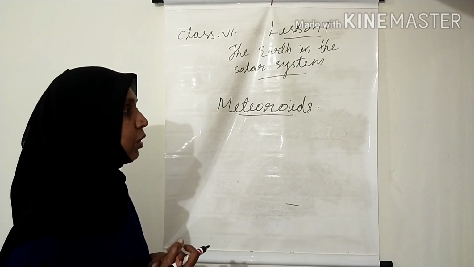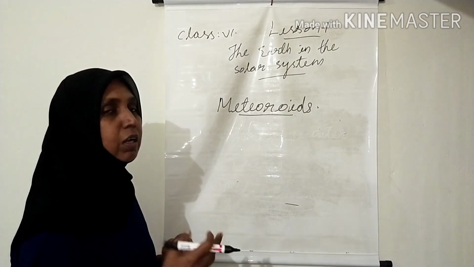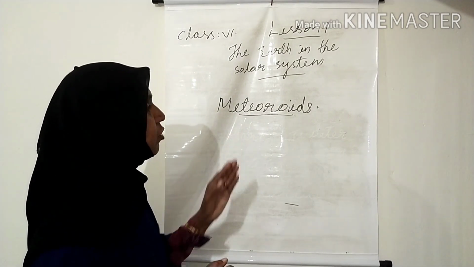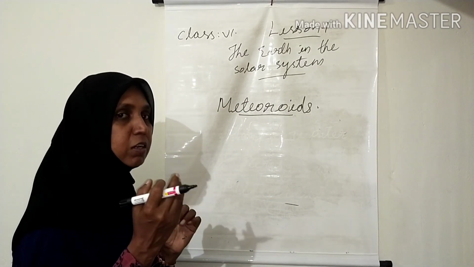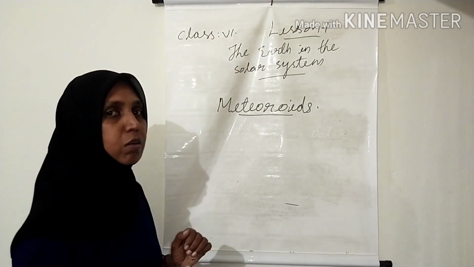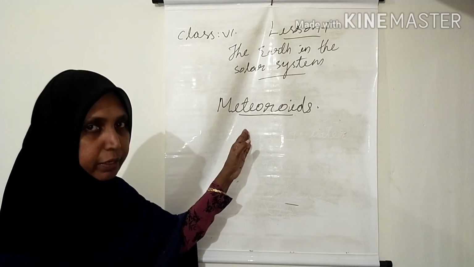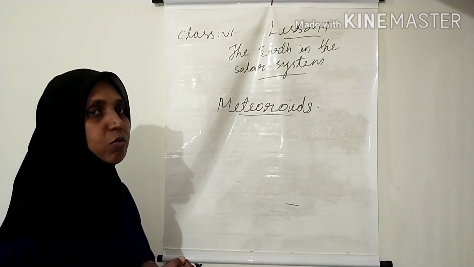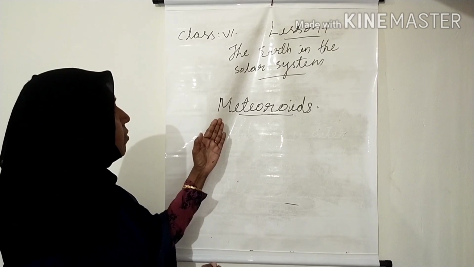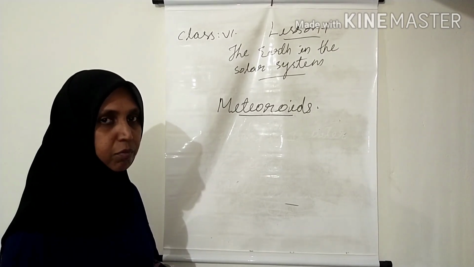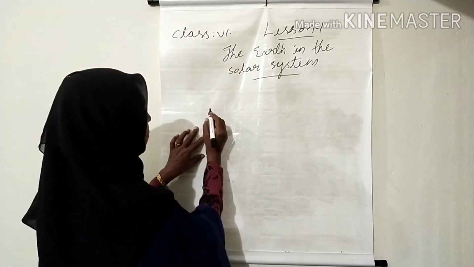Then children, see, while moving through the air, sometimes the unburned part of a meteoroid, or sometimes the complete meteoroid, is not burned. The unburned part may fall on the earth's surface and create hollows. Hope that you got an idea about meteoroids. And children, the scientists say that meteoroids are smaller than asteroids. Clear? Let us talk about galaxy and universe.